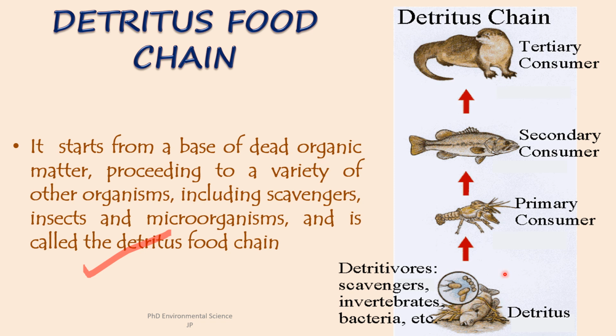So then comes the primary consumers. These organisms, they feed directly on detritivores. Then secondary consumers, they feed on primary consumers. Then tertiary consumers, they will feed on the secondary consumers. So this chain illustrates the flow of energy from dead organic matter through various levels of consumers.